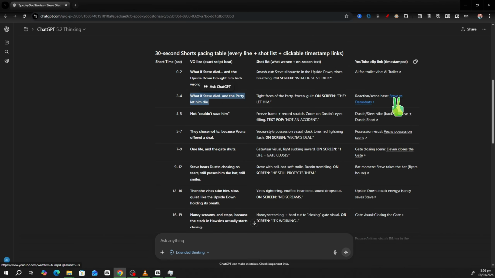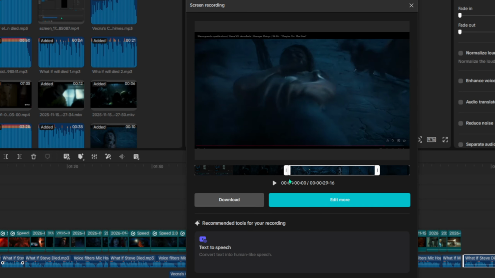So I'll click that. First I'll mute the clip on YouTube because I don't want the audio from this. Make sure it's in 1080p, full screen, and the scene is where this guy wakes up in the upside down and he's getting attacked by some bats. This looks like it. And for CapCut, I'll hit resume to restart the recording. Resume the recording in CapCut and hit play on the clip. And this is all that I need for this first scene. And now stop the recording, and I can quickly adjust the screen recording that I just got on YouTube, where it ends and also where it begins right after here.